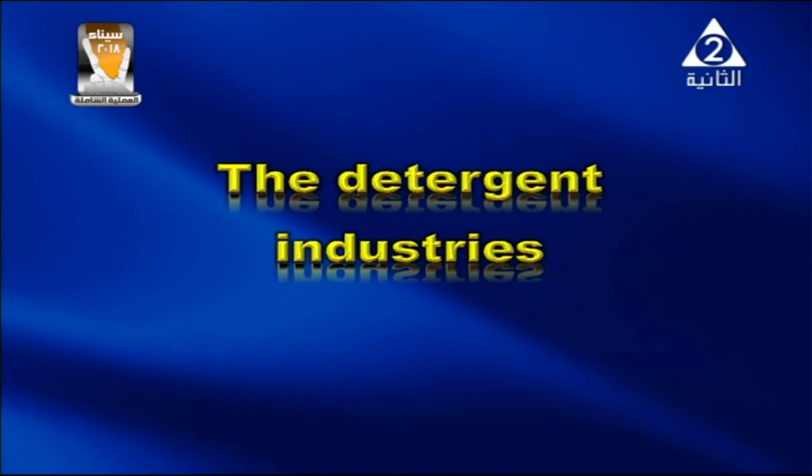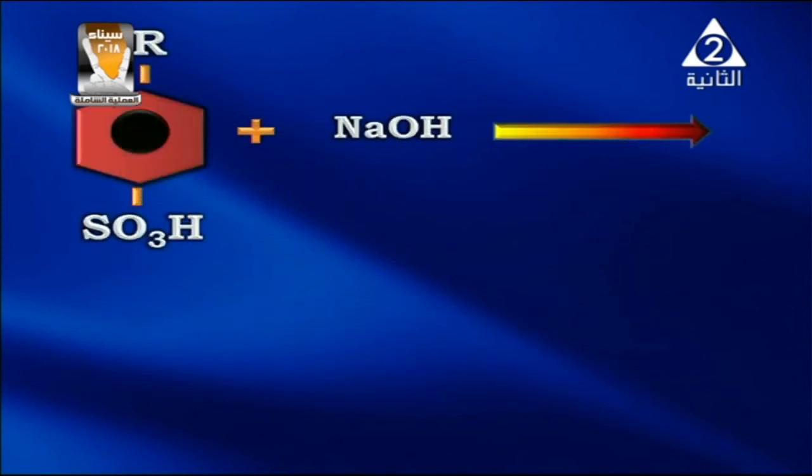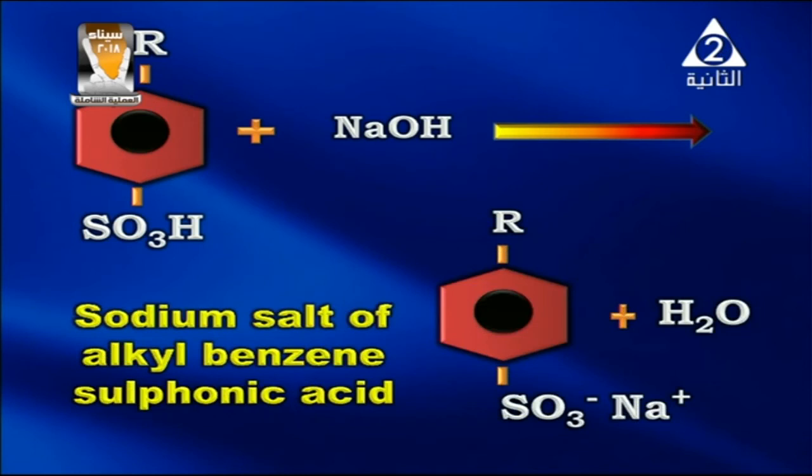Here, my dear student, we are going to discuss the detergent industries. It depends on the aromatic sulfonic acid compounds after the treatment with caustic soda to obtain the water-soluble sodium salts. As the equation proceeds, my dear student, alkyl benzene sulfonic acid reacts with sodium hydroxide, giving sodium salt of alkyl benzene sulfonic acid, which is named detergent, and water is produced.